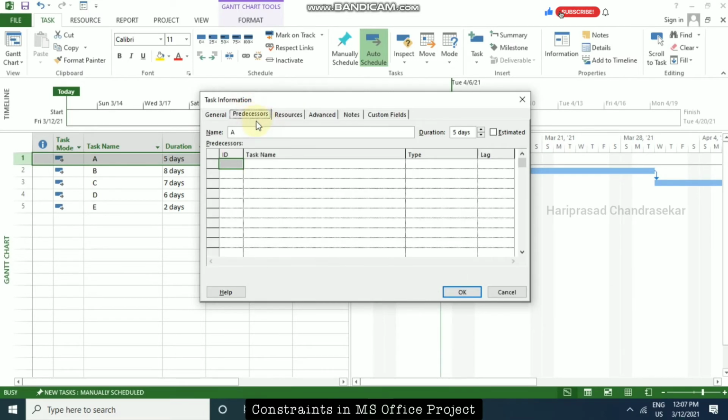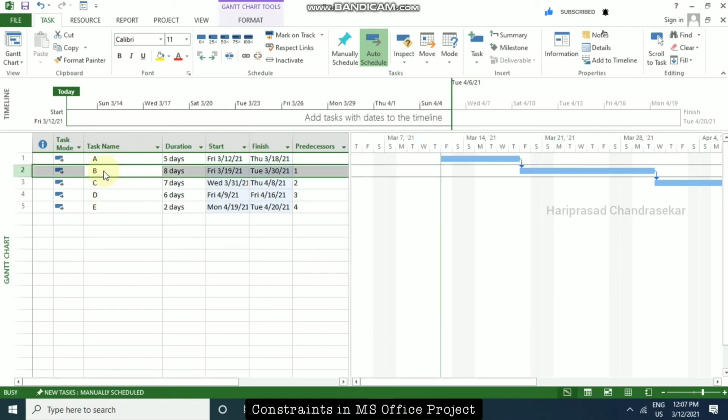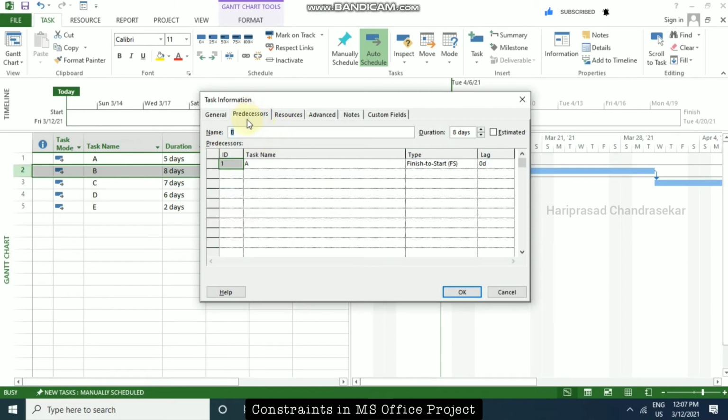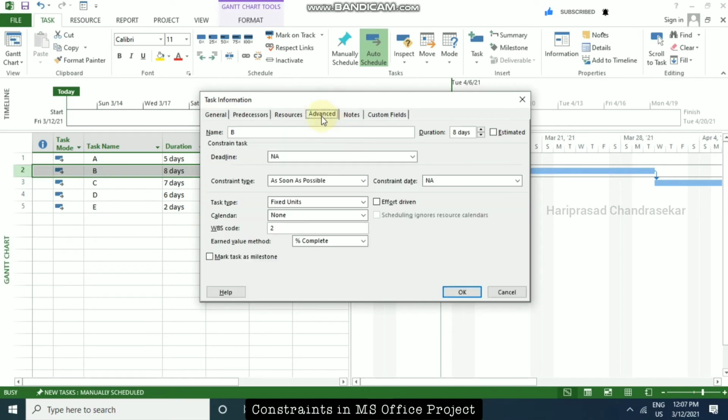For example, you have the predecessor here and I'm just clicking the other one. So double click it. We have the predecessor tab, and we have the type and then lags, and in general we have this kind of things. In the advanced tab we have the constraint type.